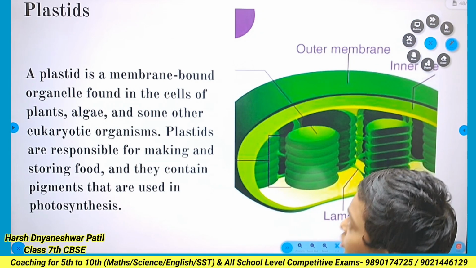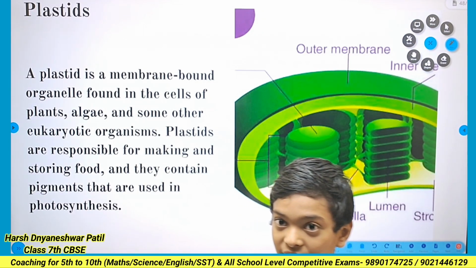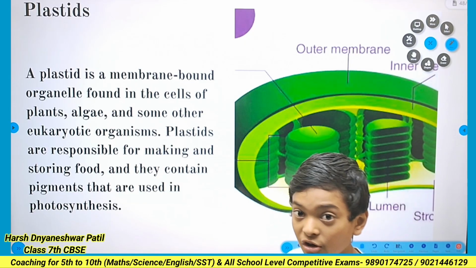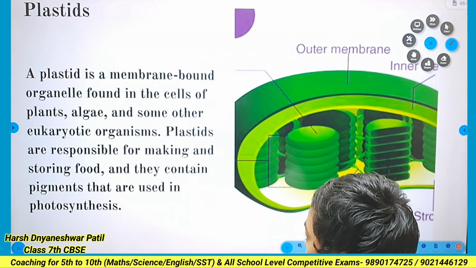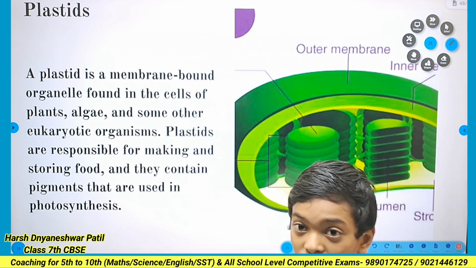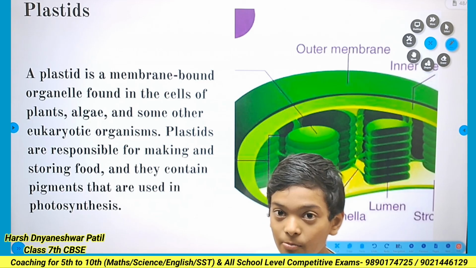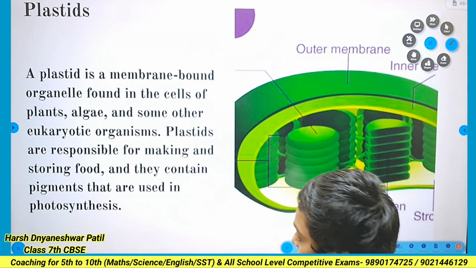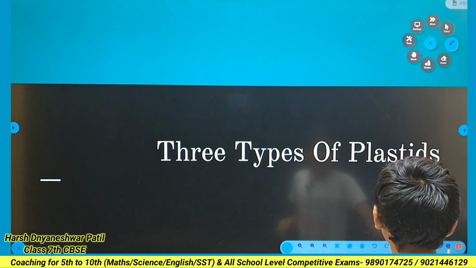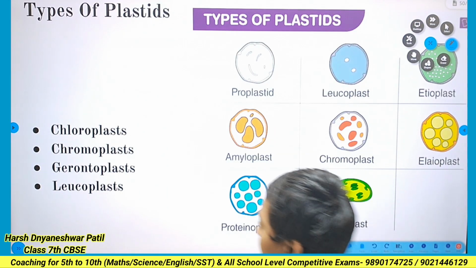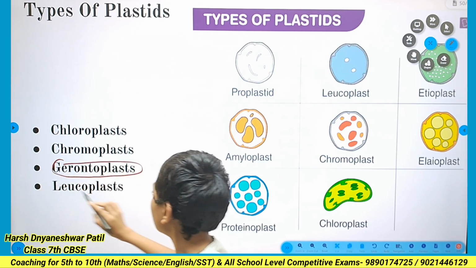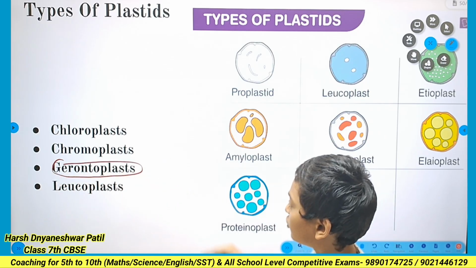Plastids. There are three types of plastids, and plastids are present in plants, algae and other eukaryotic organisms. Plastids are also responsible for storing the food that is prepared by the cell.